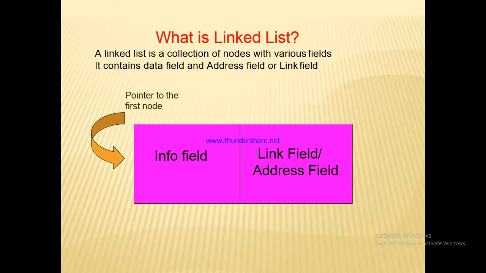So what is a linked list? A linked list is a collection of nodes with various fields. It contains data field and address field or link field. Okay, so pointer to the first node. First node is denoted as the info field or information field, and the second node, link field or address field.